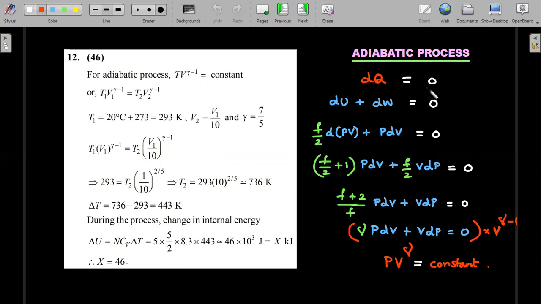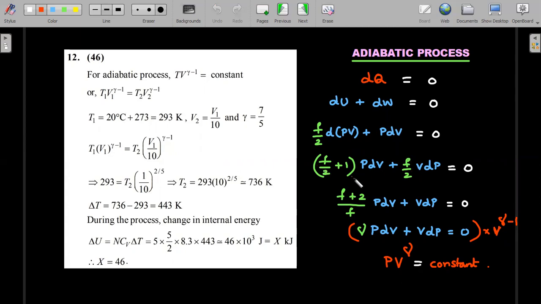You start off with dQ equal to 0, and then you write dU plus dW is 0, and dU is, as I told you, f by 2 times d of nRT. d of nRT should be d of PV. dW is PdV for a reversible process, and then d of PV, I'll split into PdV and VdP. Both the PdV terms from here and here I'll combine into this factor, and the VdP term will be alone here.